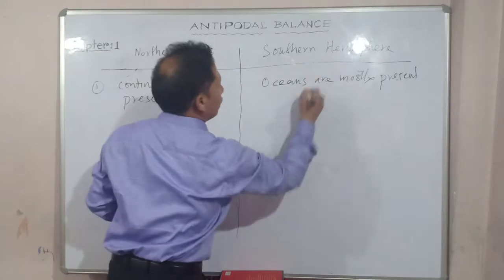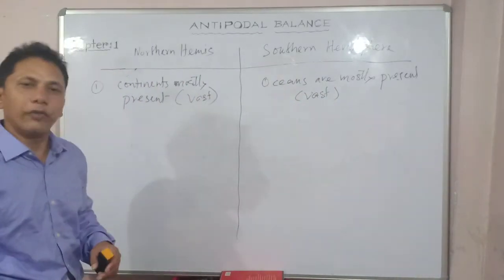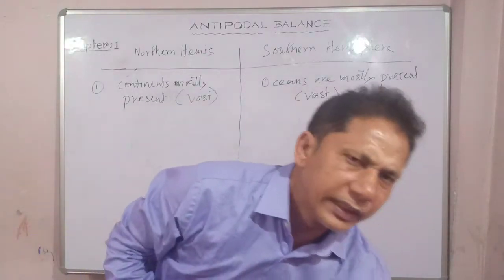And over here in the southern hemisphere, what are those vast? Okay, the oceans and water bodies are vast. You have noticed it. I'll give you a point. So I can show you on the globe once again, right?